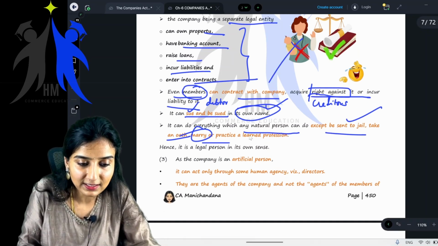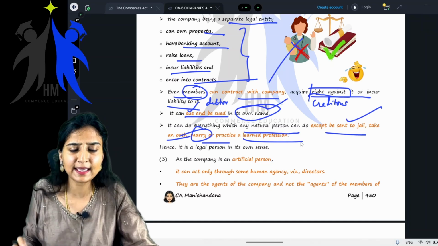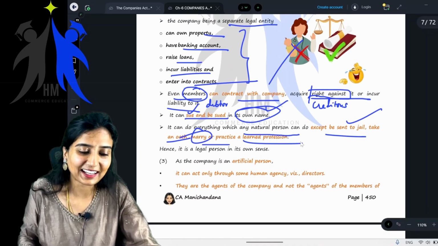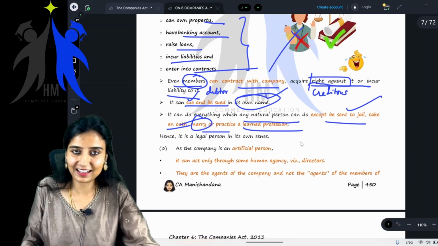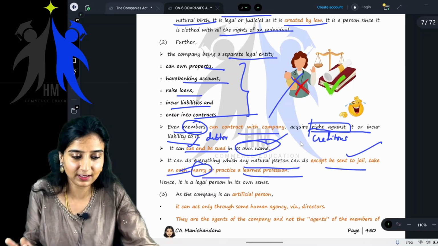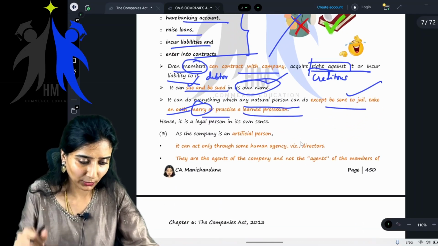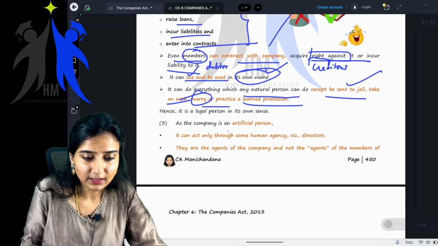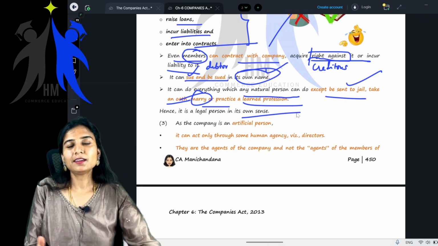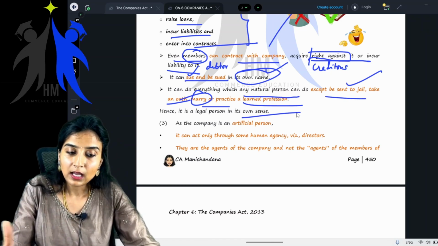Fine. Or practice a learned profession. So, a company cannot practice CA. Fine, anything? Okay. Clear. Basically, the concept is clear. Very good. Okay, next, it is a legal person in its own sense, meaning it is a legal person in the eyes of law.